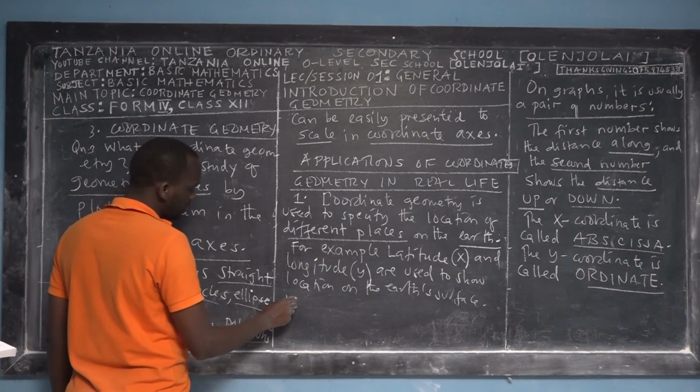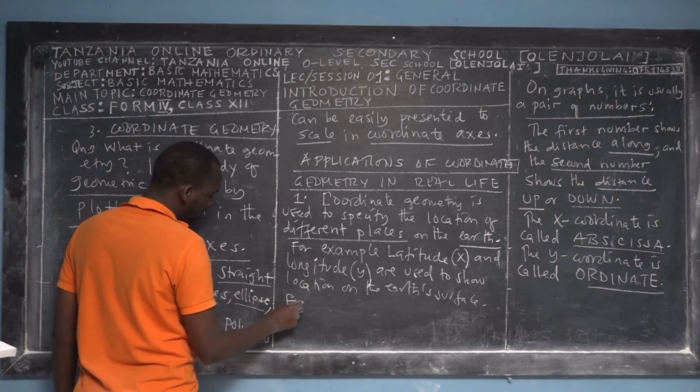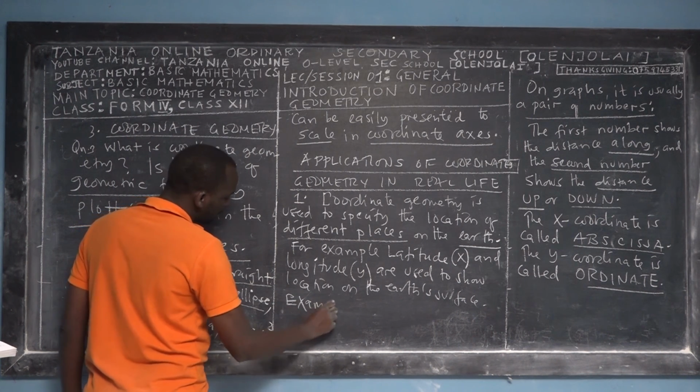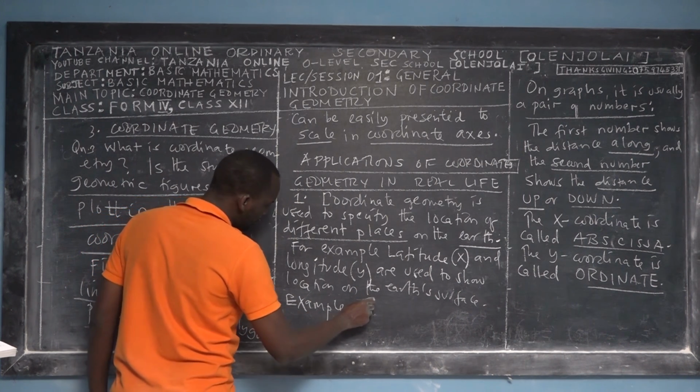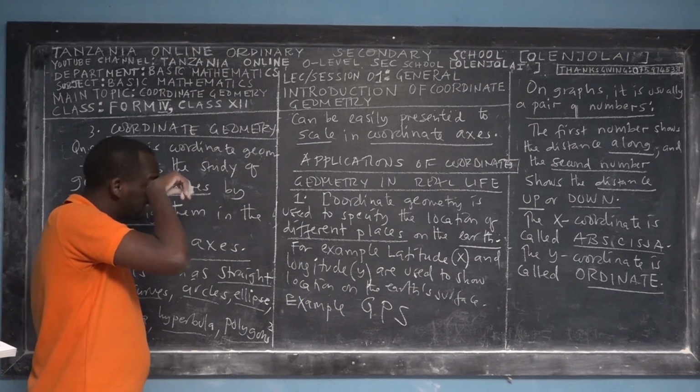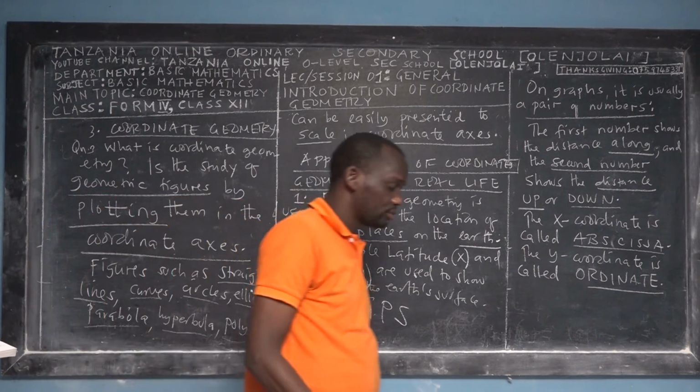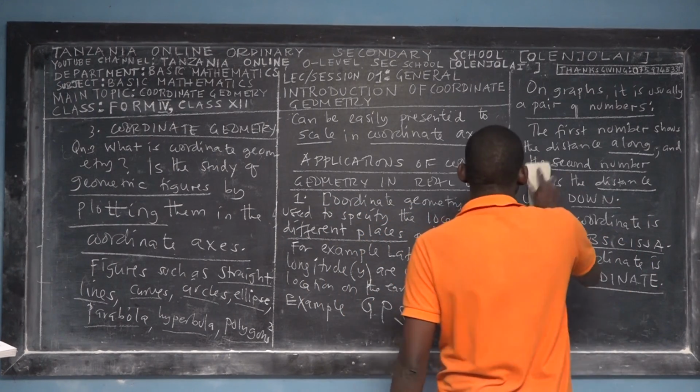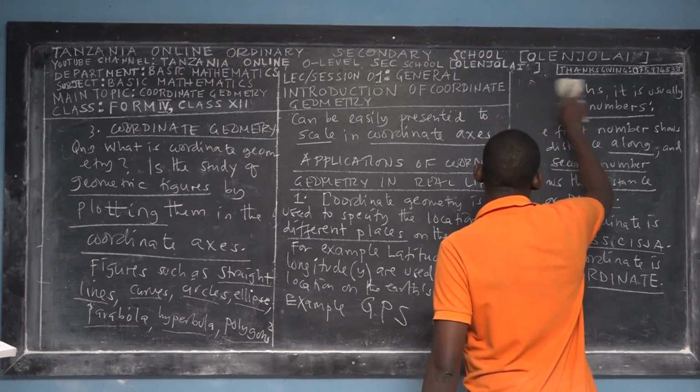An example of a device that uses this is the GPS. GPS stands for Global Positioning System. So it effectively uses the concepts of coordinate geometry.